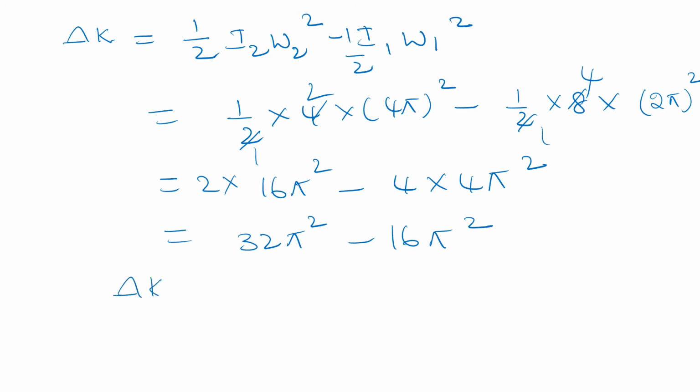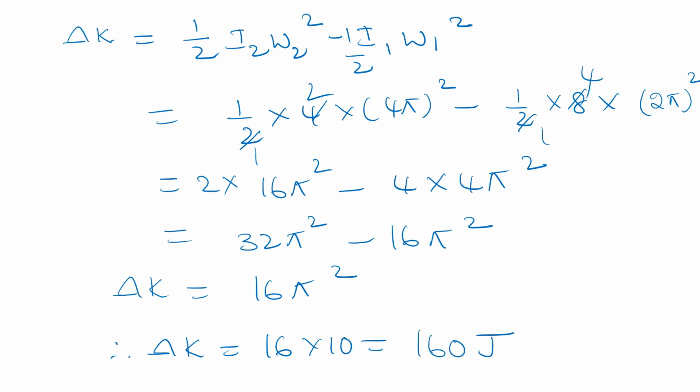32 minus 16, 16 pi square. So therefore delta K is equal to 16 into 10, that is equal to 160 joules. This is the increase in kinetic energy. Next we will go to the next question.